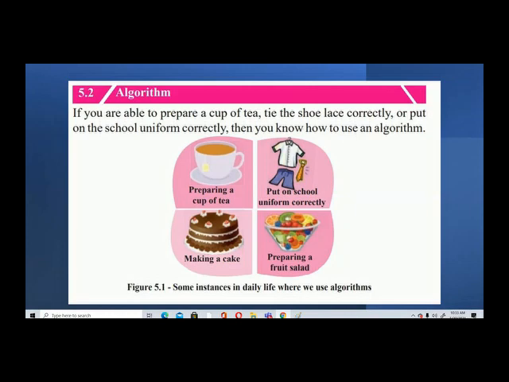If you are preparing a cup of tea, or putting on your school uniform correctly, making a cake, or preparing a fruit salad, for all these instances you can use an algorithm. So let's see what an algorithm is.